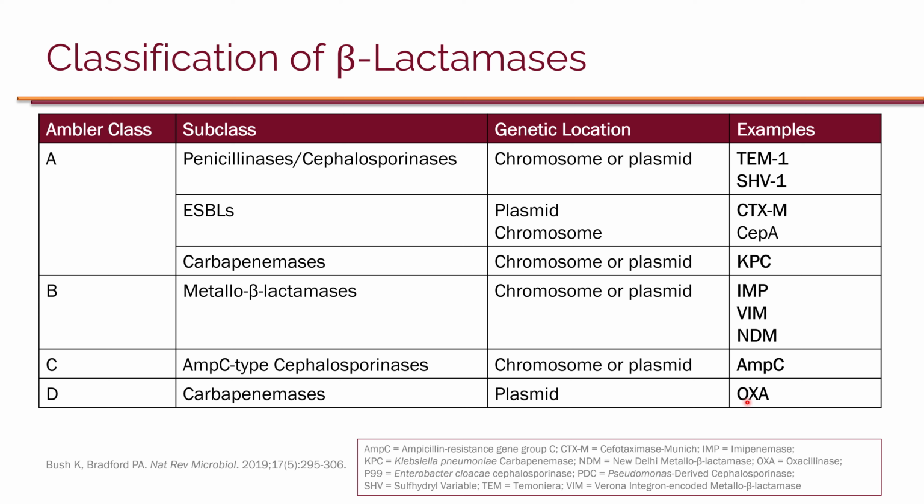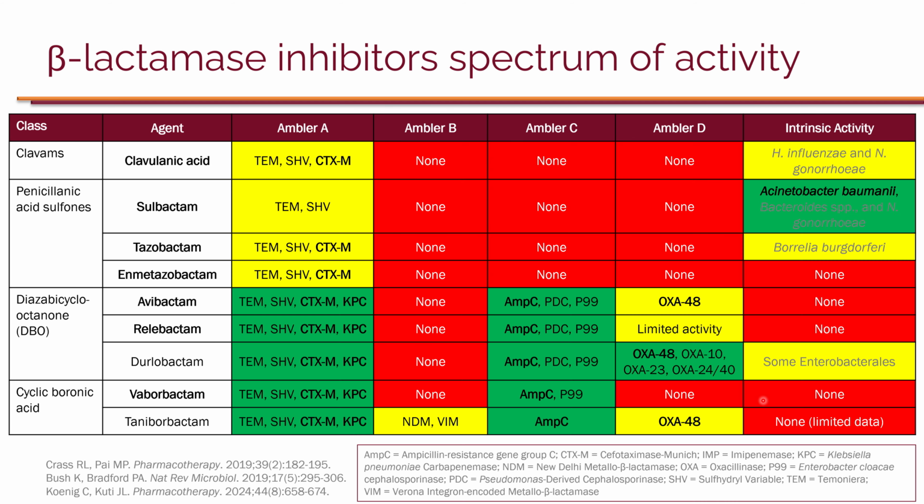And lastly, we have class D, which can include ESBL. So there are some OXA type ESBLs, but also most of these are carbapenemases. There are various numbers of OXA enzymes, and most of them are carbapenemases. And they break down penicillins, cephalosporins, as well as carbapenems.